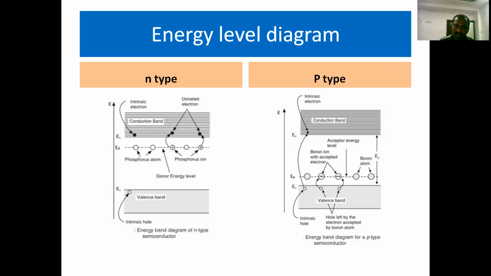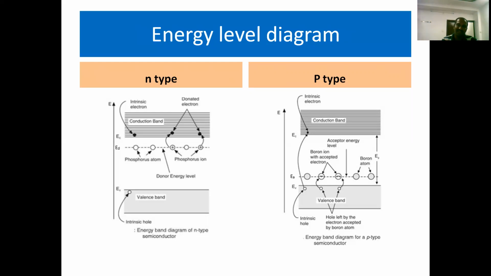Then if you increase the temperature or apply energy or any electric field, such donor electrons present in the donor energy levels very easily reach the conduction band. Already the conduction band has a certain number of electrons. These extra donor electrons reach the conduction band. As a result, the concentration of electrons in the conduction band will increase. Therefore, the number of electrons in the conduction band is very high when compared to the number of holes present in the valence band. As a result, we will notice conductivity.